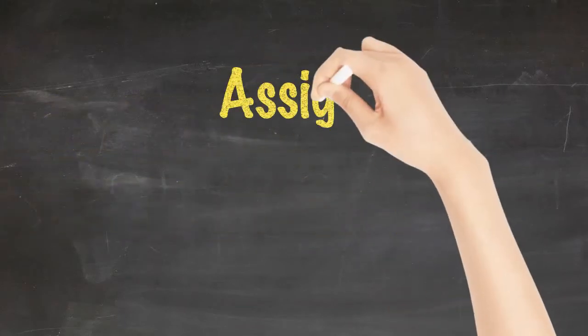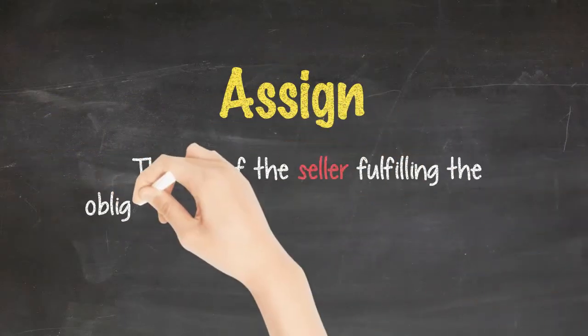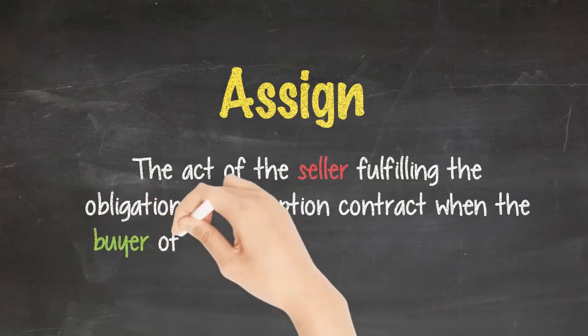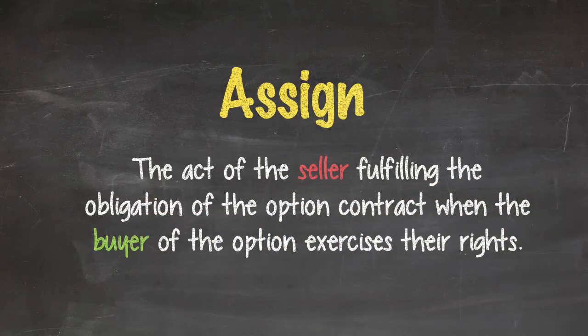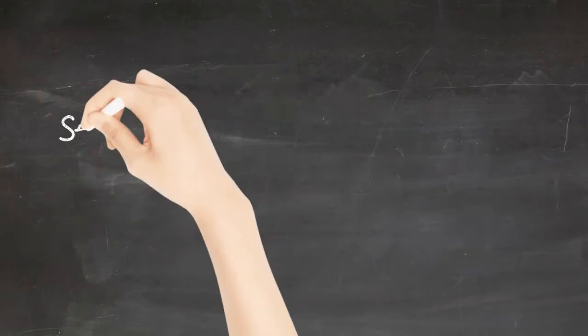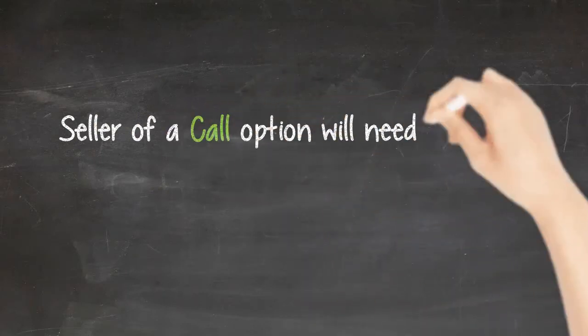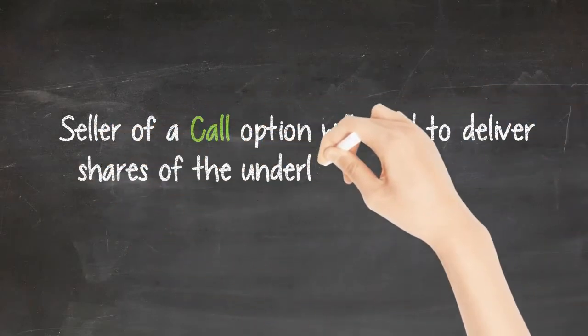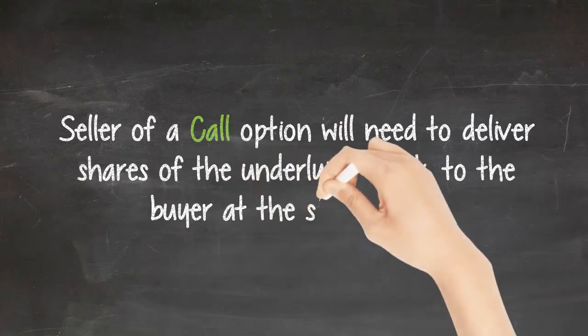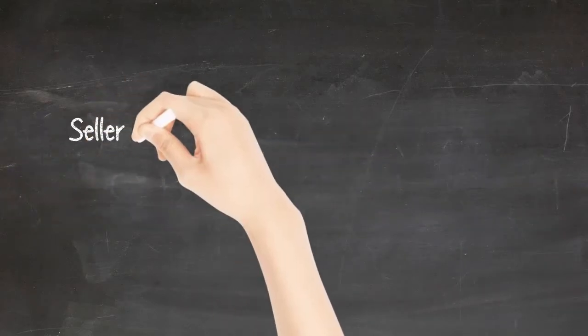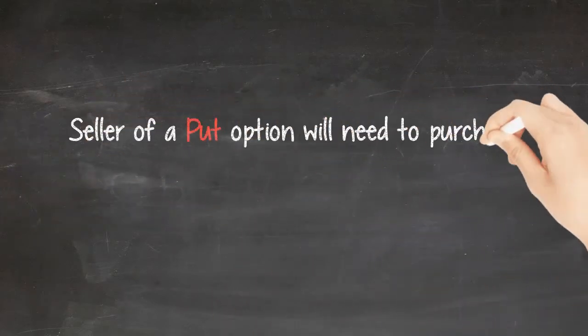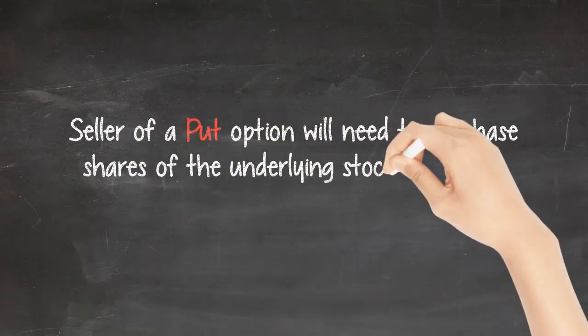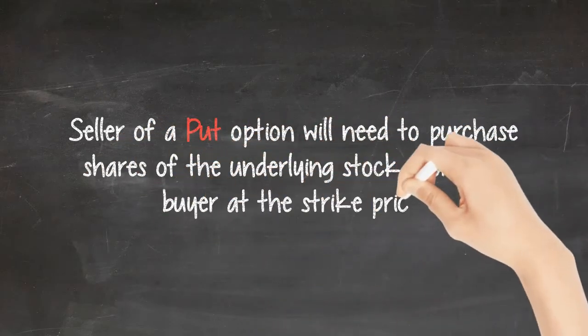Assigning is the act of the seller fulfilling the obligation of the option contract when the buyer of the option exercises their right. The seller of a call option will need to deliver shares of the underlying stock to the buyer at the strike price, while the seller of the put option will need to purchase shares of the underlying stock from the buyer at the strike price.